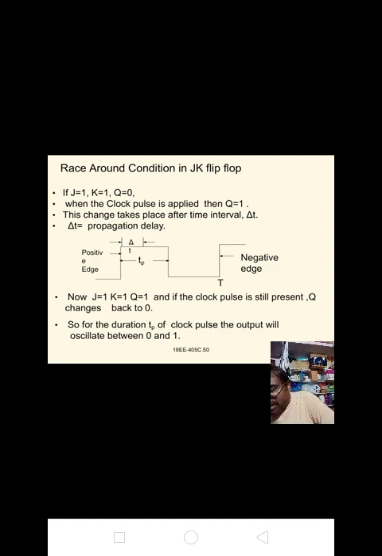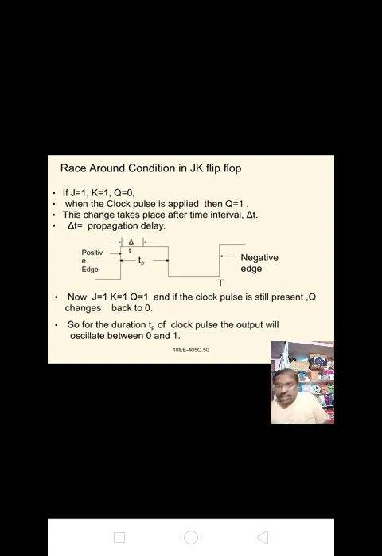Now after delta t we have J equal to K equal to 1, and after another delta t the output Q will become 0. The output will oscillate back and forth between 0 and 1 in the duration Tp of the clock pulse width, so that at the end of the clock pulse the value of Q is ambiguous. The situation is known as race around condition.